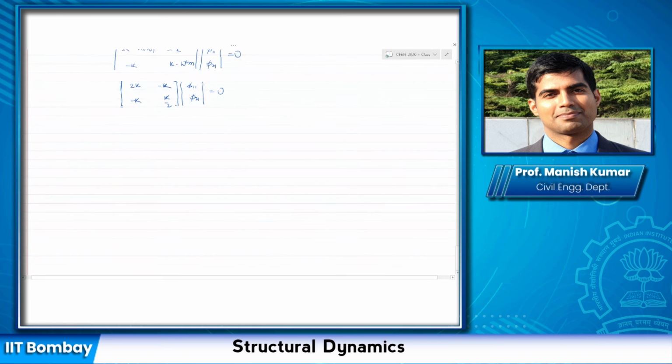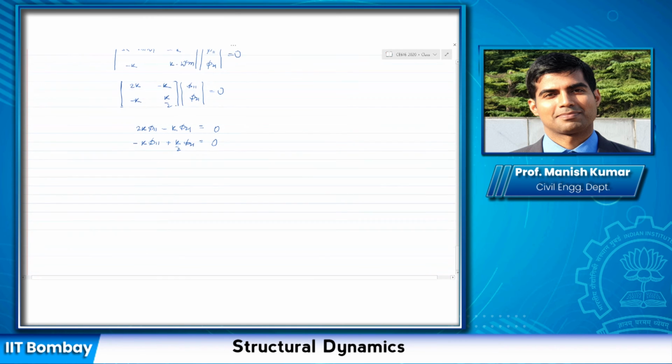Basically these are two simultaneous equations, but if you look at them carefully, what do you get? 2k times phi 1 1 minus k times phi 2 1, and minus k times phi 1 1 plus k by 2 times phi 2 1. Aren't these two equations the same? If you multiply the first equation by minus half, you will get the second equation, right? So these are the same equation.